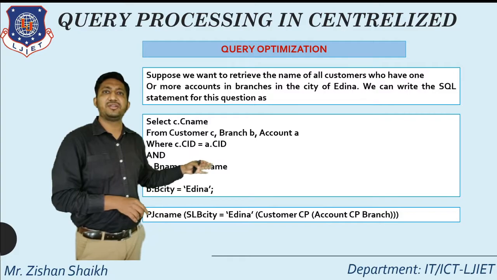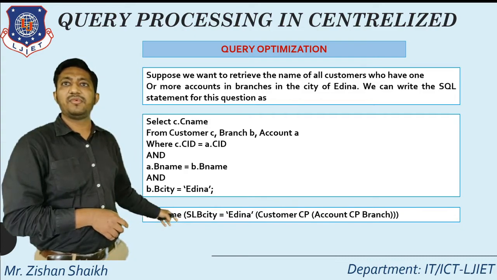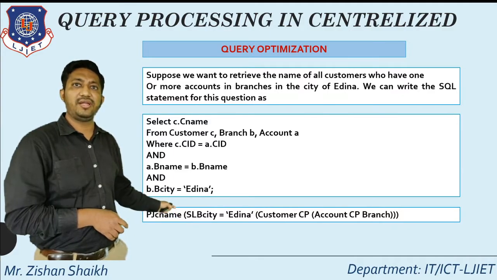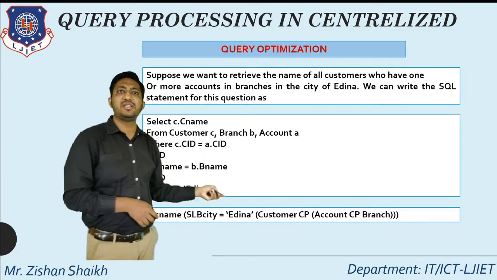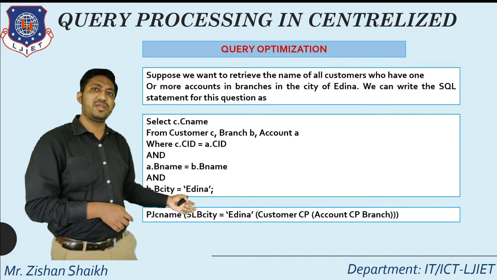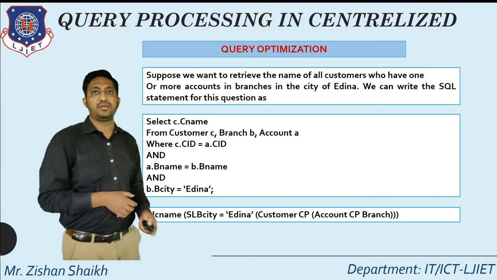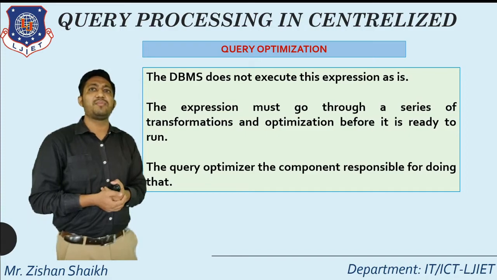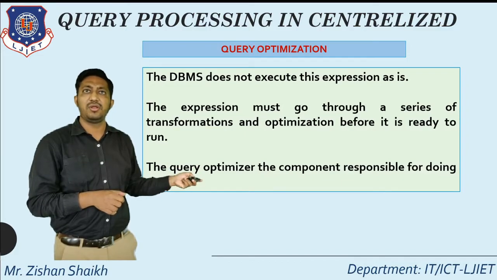The same query is generated using step number 1, that is our algebraic query. So here pi CNAME, that means projection, and in brackets sigma BCITY equal to Edina selection operation, customer cross product account cross product branch. So all this data is written equivalently into the algebraic query. Our query processor understands this type of query and estimates the cost for it. Now we are moving to query optimization, step number 2. How exactly does our query processor do this? Because the query processor optimizes our query according to step number 2.